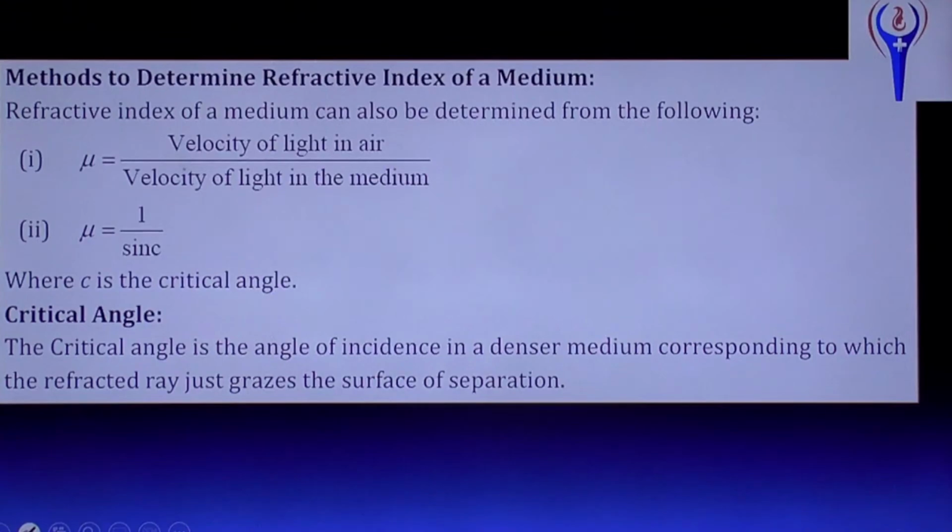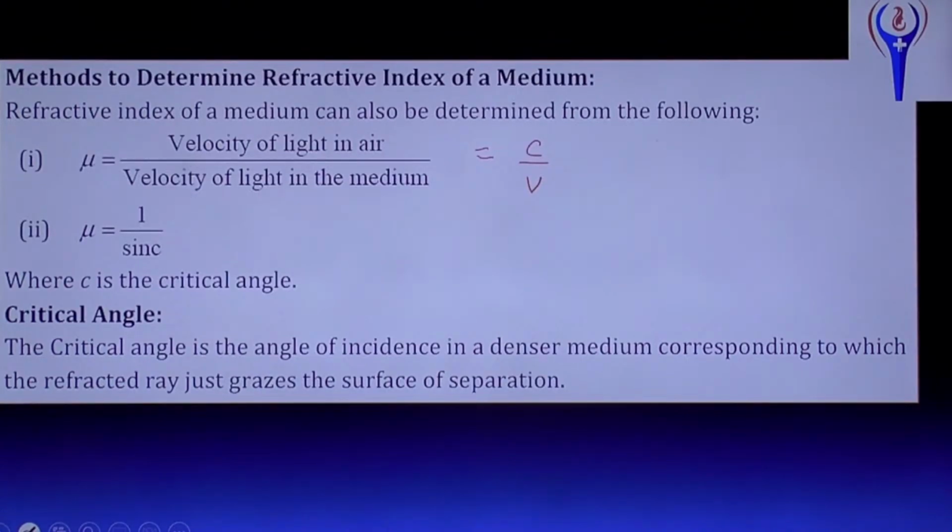Methods to determine the refractive index of a medium. First one: mu equals velocity of light in air by velocity of light in the medium. This is also called the definition of refractive index. That is mu equals c by v. C is the velocity of light in air, v is the velocity of light in any medium. Okay. So mu equals c by v.